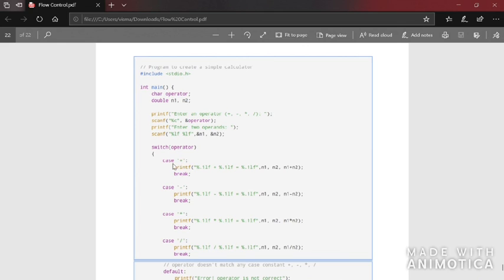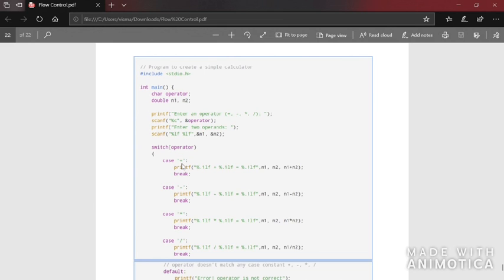If that value is plus, that is case plus, here plus is given in quotes because all characters should be given in single quotes. If you're giving a string value, something like CHAIR, which is a word, it should be in double quotes because it's a string. A group of characters is called a string. Please make note of this. A group of numbers, something like 1 2 3 4 5 6, is not a character, it's a number. So you don't have to put it in quotes, you can just give it as it is. You can put case 0 1 2 3 4. Since this is a character, we have to give it in single quotes.